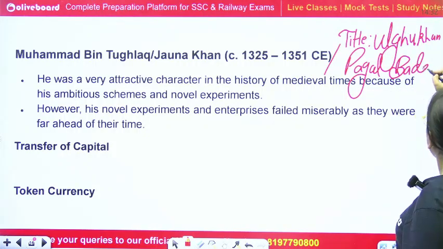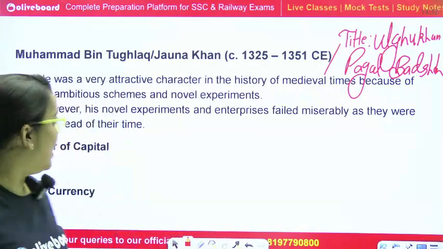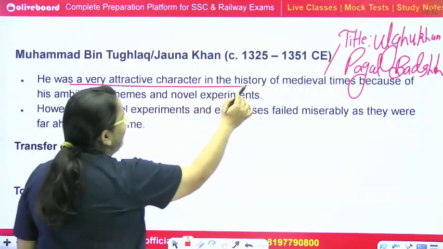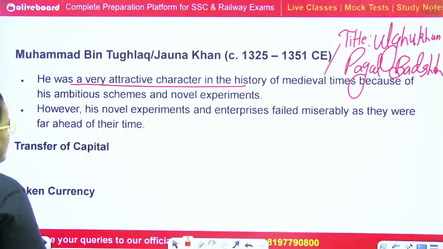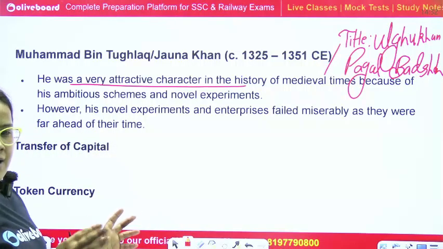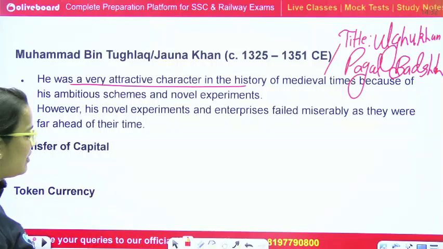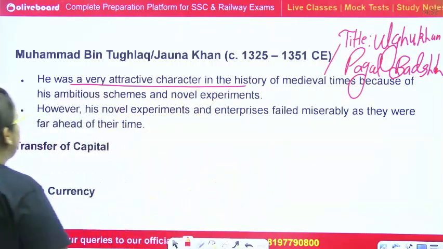He was termed as a Pagal Badshah and the Ulgu Khan. He is a very attractive character in history, especially in the medieval period, due to his different schemes and experiments, which were unsuccessful. That is why he is majorly termed as a Pagal Badshah. Now,